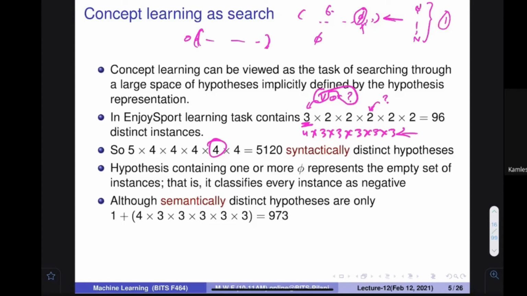And there is one more hypothesis that always says no, and there are multiple ways we can form it, but semantically, meaning-wise, they are the same, because they are giving 0 to everybody. So the number of hypotheses is this value plus 1. Is it clear, Melanie? Okay, so therefore 973. All right.